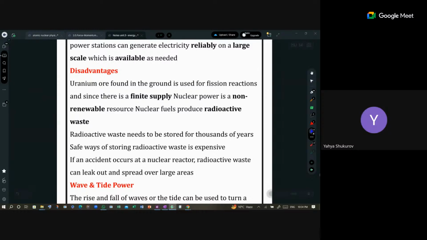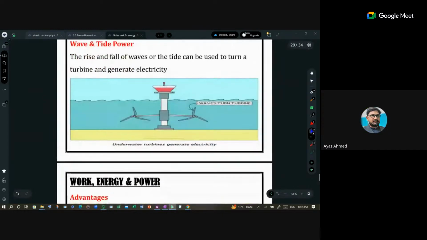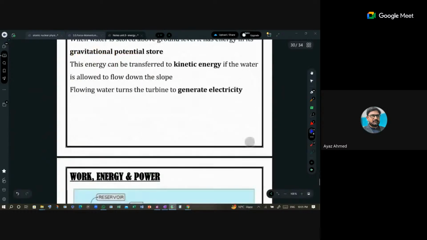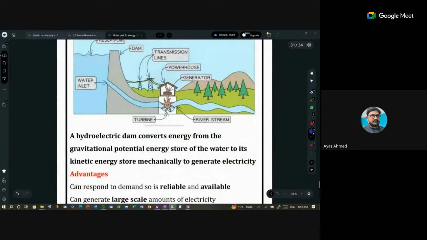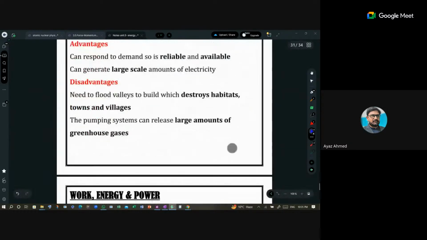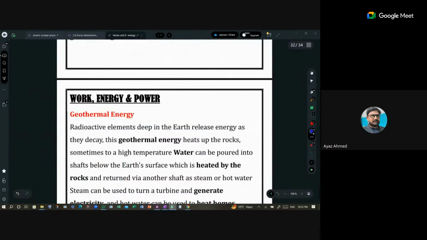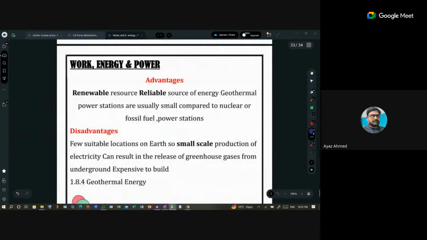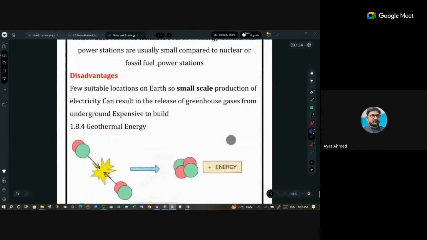Then we have waves and tides. They are actually a much less powerful source of energy, but they can be used. They have some advantages and disadvantages. For hydroelectric power plants, I told you how to produce the electricity, and then I told you the advantages and disadvantages as well. Then geothermal, we discussed that in detail, its advantages and disadvantages.